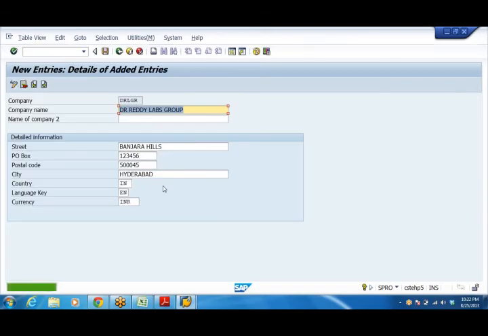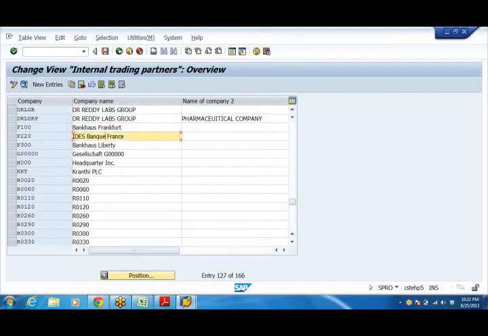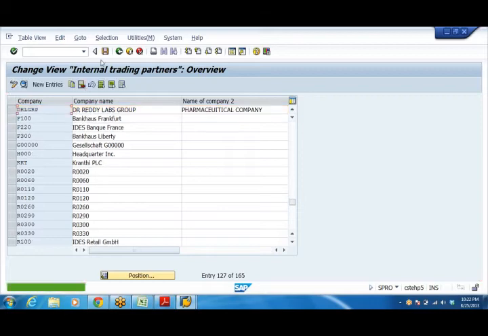I have taken only one letter out. I have saved it. But anyway, the company code you are going to use is Dr. Reddy Labs Group, a pharmaceutical company. I'll delete this one because we'll be going ahead with that. So DRL GRP is our company. Come back.